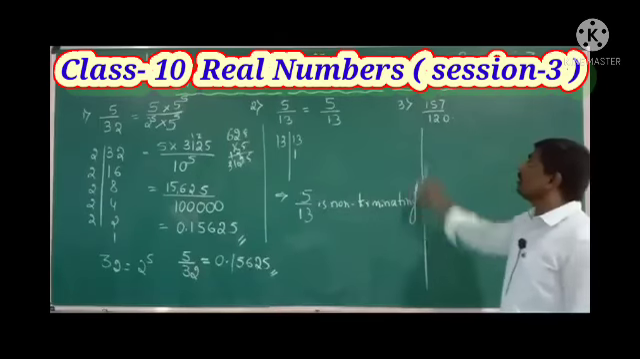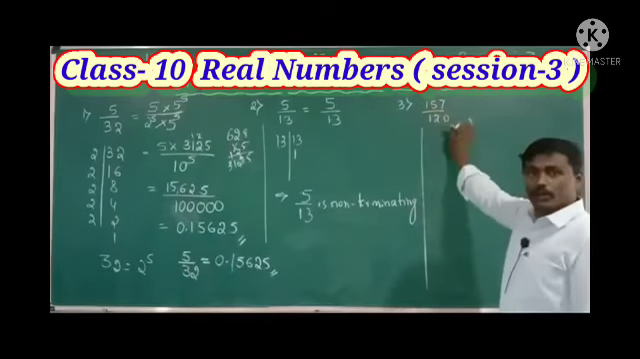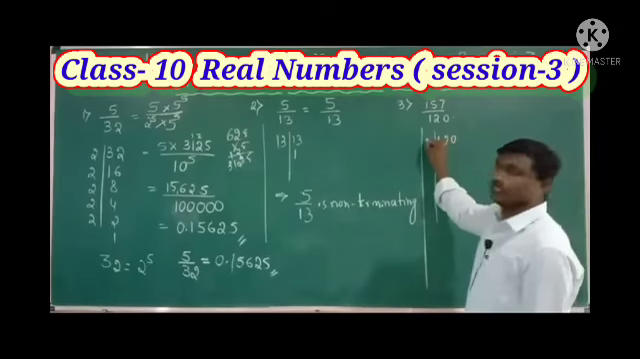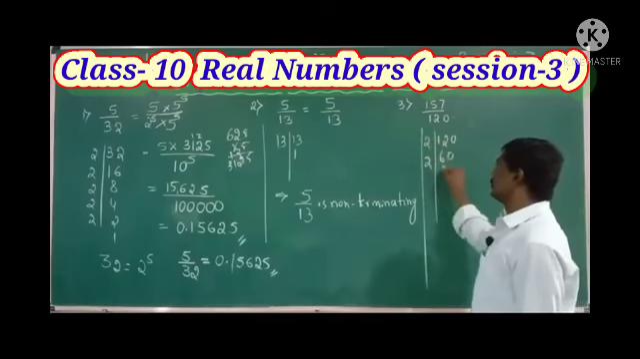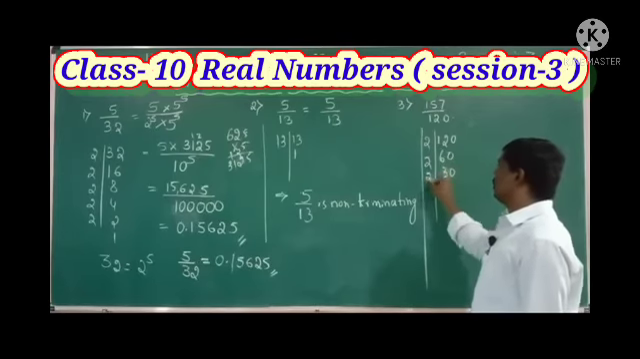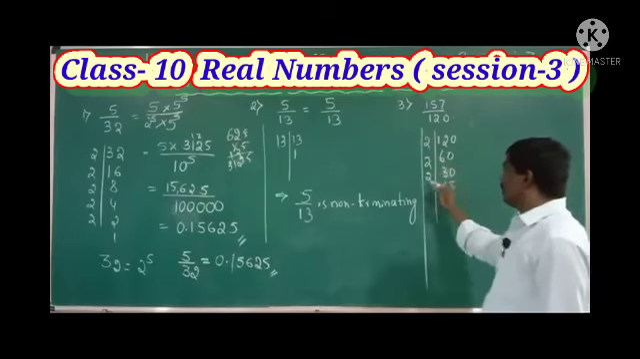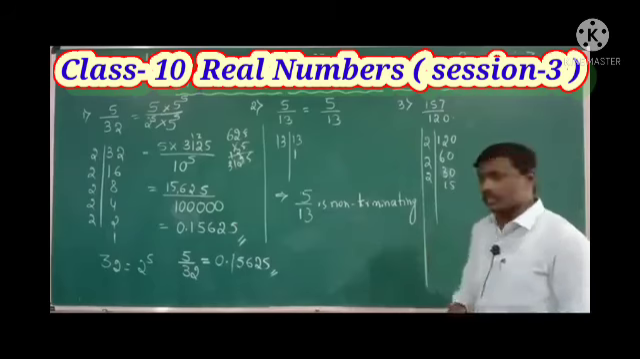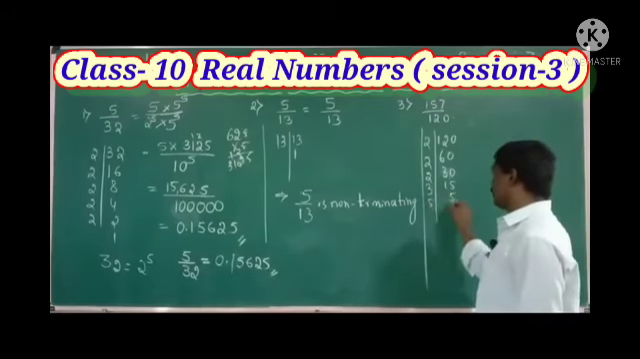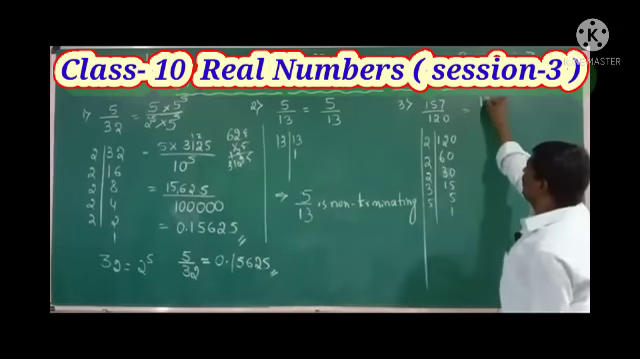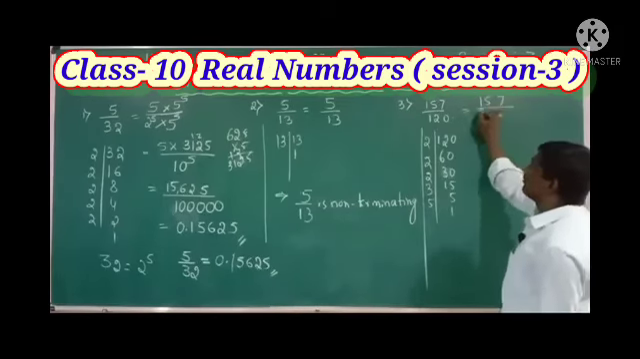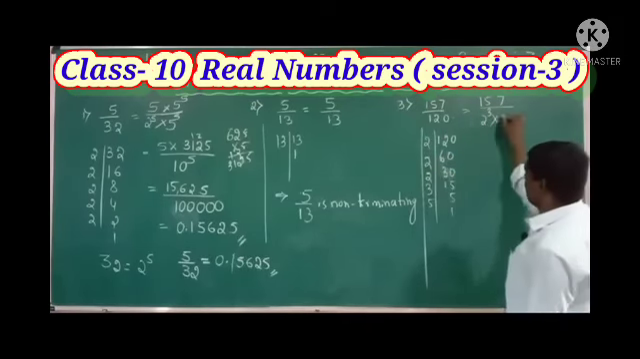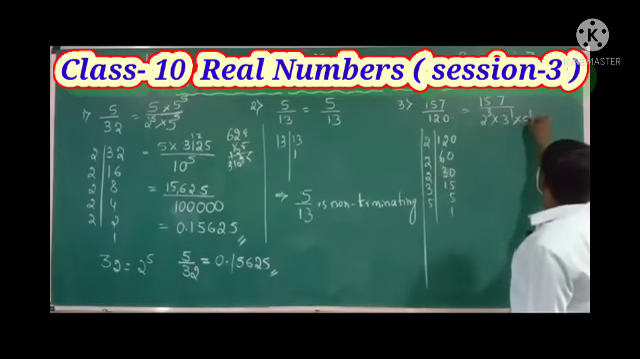What is the third question? 157 by 120. So take the denominator value directly. Start the prime factorization of 120. 2 60s are, 2 30s are, 2 15s are. 15 is an odd number, so it is not divisible by 2. Take the next prime number, that is 3. 3 5s are, 5 1s are. So for 157 divided by 120, how can you write 120? 2 raised to 3, into 3 raised to 1, into 5 raised to 1.